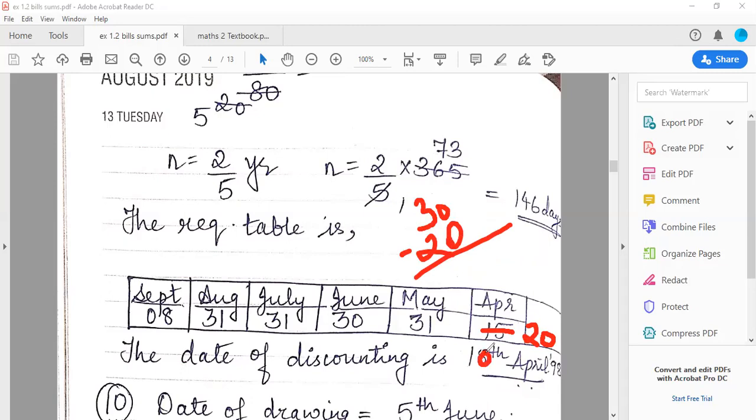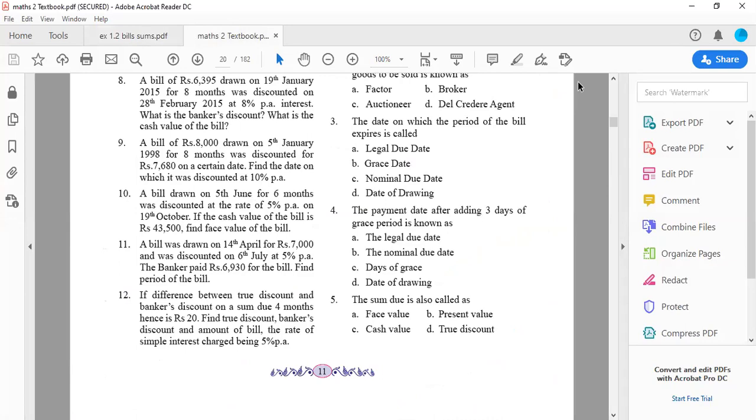So for date of discounting, you have to subtract the days in the table from the total number of days of the month. Okay. So मेरा date of discount in this case would be 10th of April, जो example मैंने दिया. But अपना answer final comes to 15th of April and both these 15 बहुत फर्क है. Is it clear class? Followed. दो sum हो गए, कुछ तो समझा होगा. At least the concept part should be clear how to start the sum. Okay, fine.